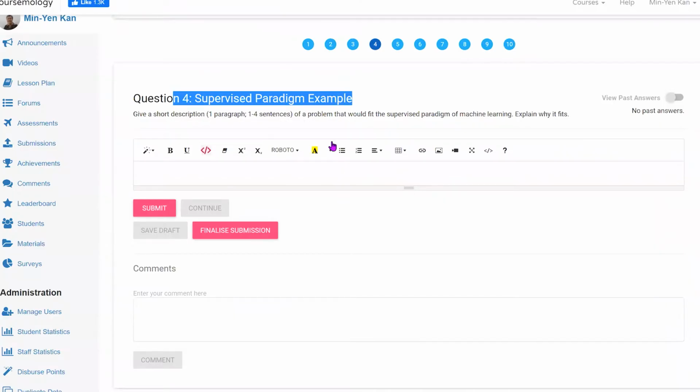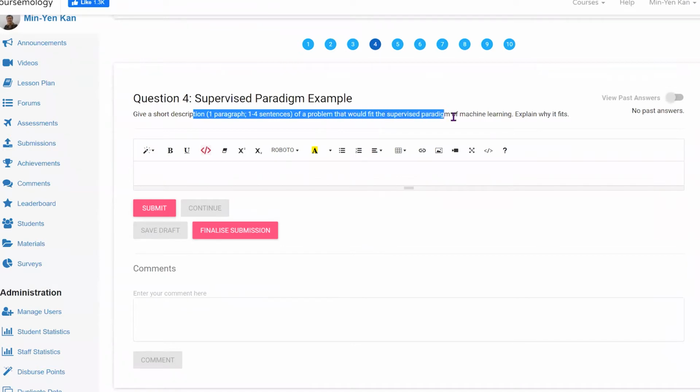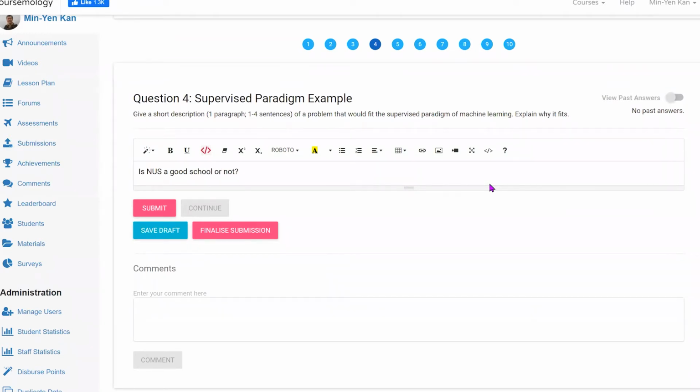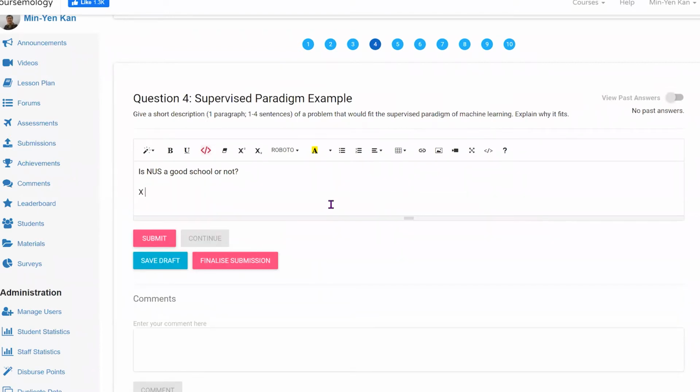All right, here we are: give a short description of a problem that would fit supervised machine learning. Maybe I would put something like, is NUS a good school or not? Then I have to describe what's the input. X would be students' responses to student feedback.